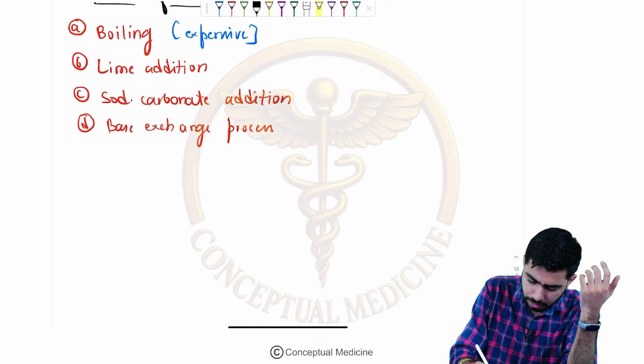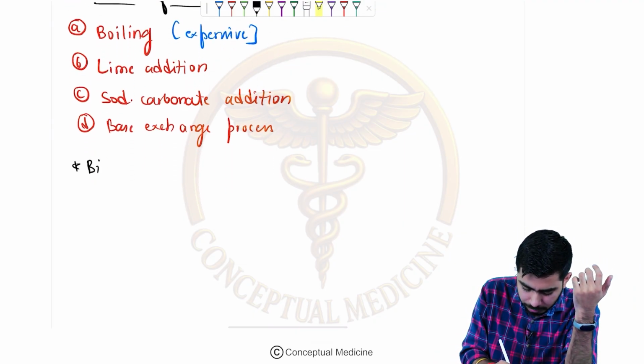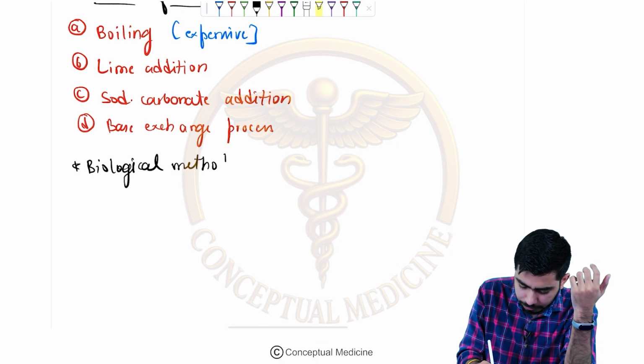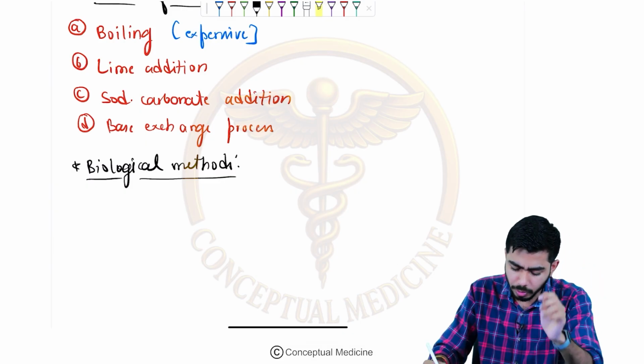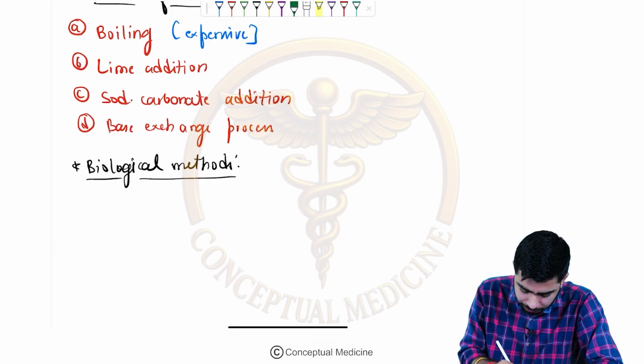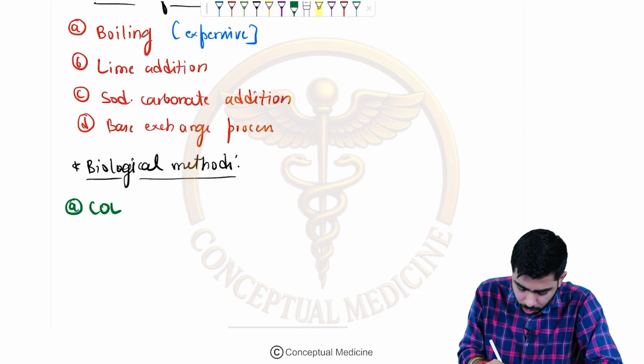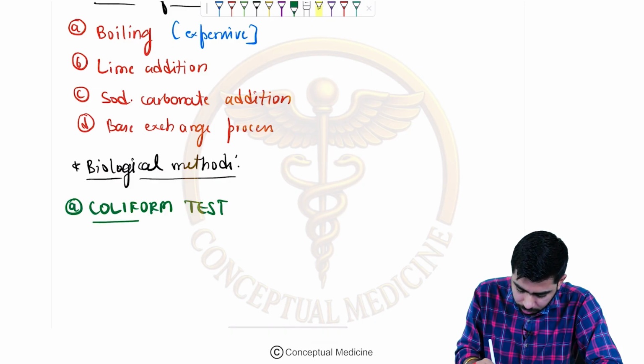Now we are coming to the last one, that is the biological methods, right? Guys, now let's talk about the biological methods as well. In the biological methods, we shall talk about one important test over here. Just remember the name of the test, that will also serve the purpose. That is the coliform test. Actually, this coliform test we are using for what?